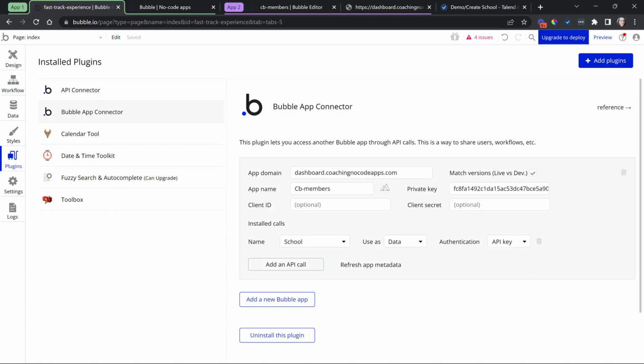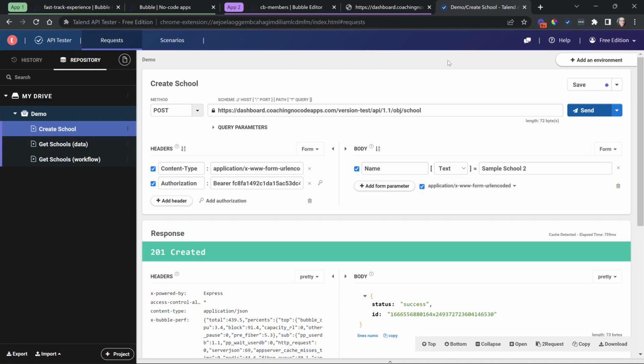All right, so those are all of the privacy settings that you need to be aware of when it comes to working with and exposing your own application's API. I highly recommend you work with a tool like the Talend API Tester. Again, this is a Chrome extension, or Postman is another popular one. That's an application you can download to your computer. It's got many more features. If you're going to be a heavy API user, it's very, very helpful for that. And ensure that you are setting up all of the layers of security properly.